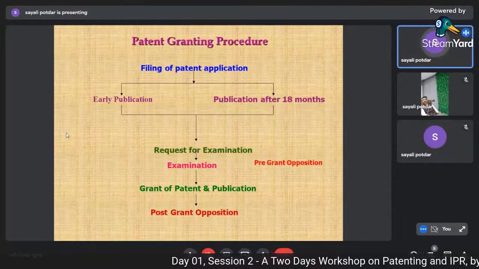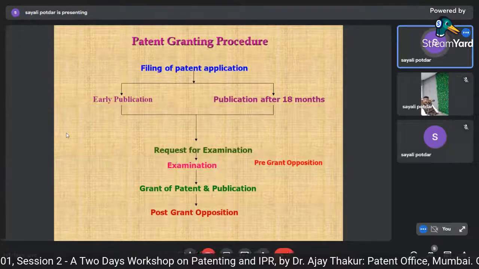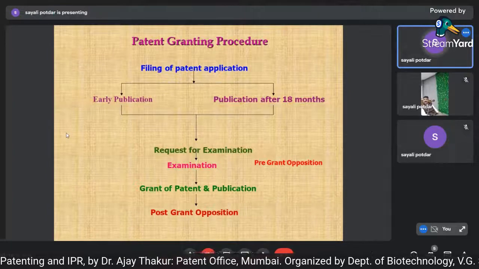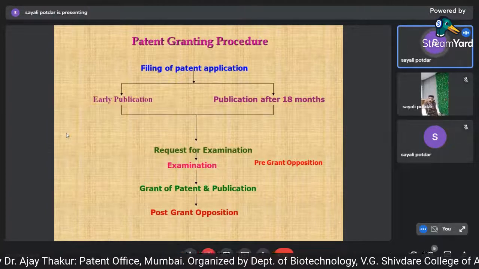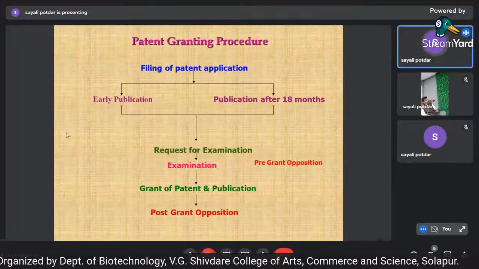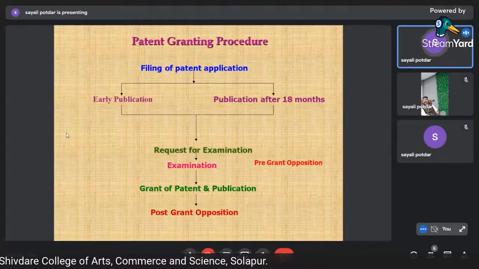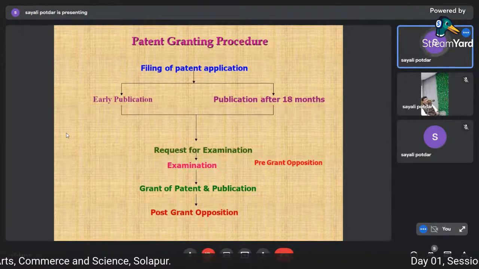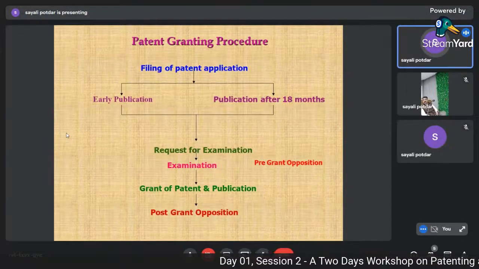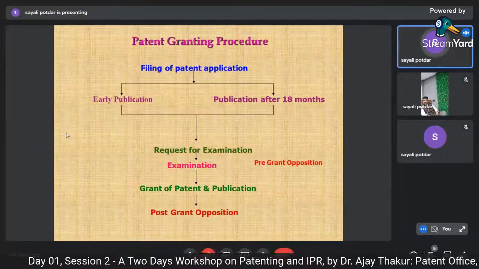Now, under section 25(1), if it so happens that by chance or by mistake, some examiner while conducting the search accidentally misses some important document, or accidentally doesn't have awareness of an earlier patent application, then certainly any person can file a pre-grant opposition stating that no sir, no frivolous application has to be granted a patent.